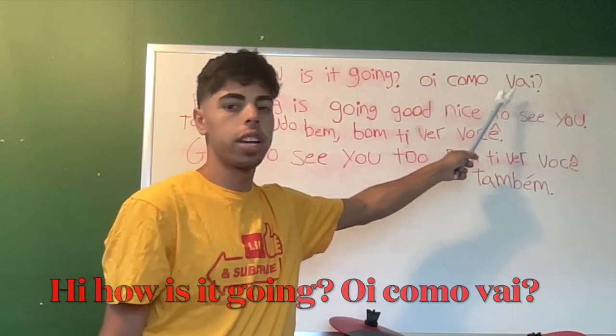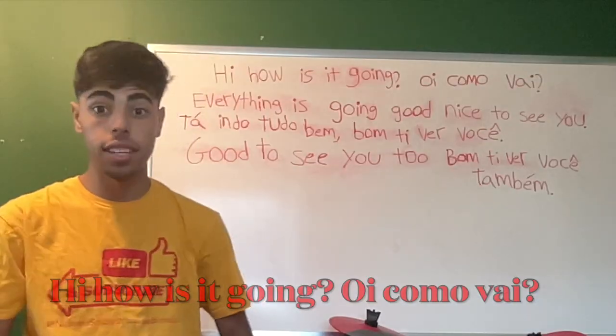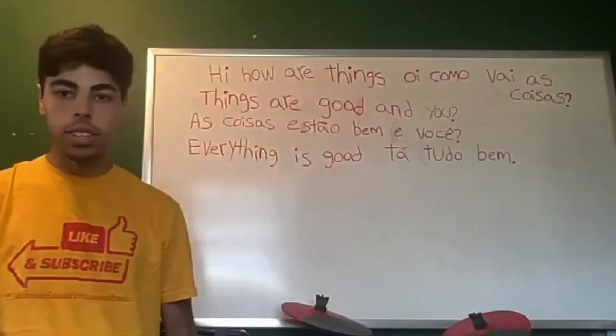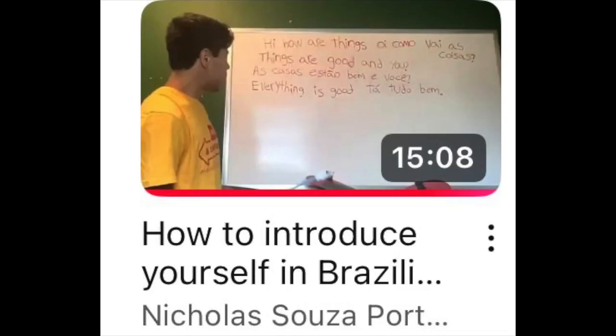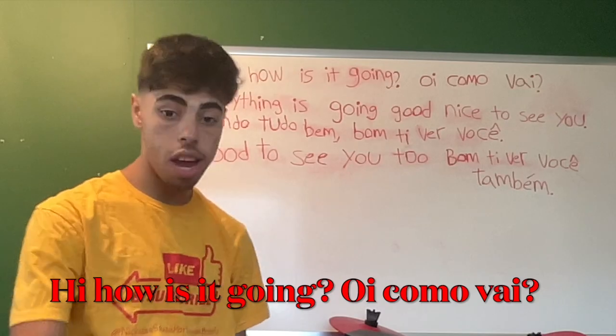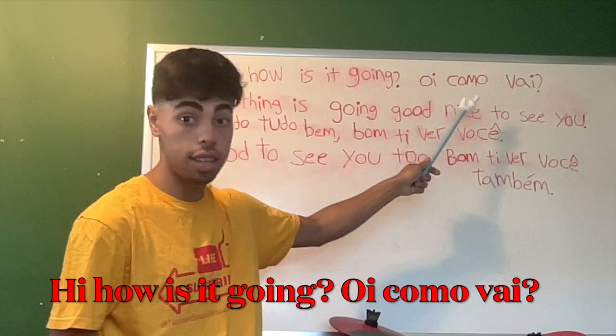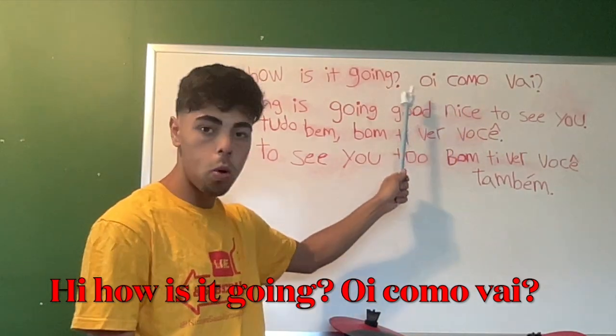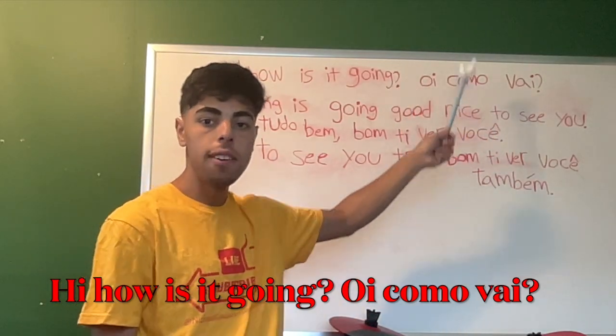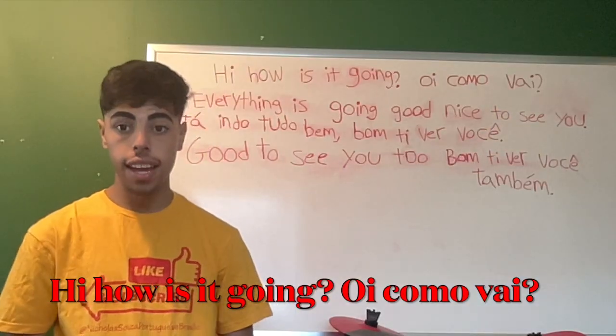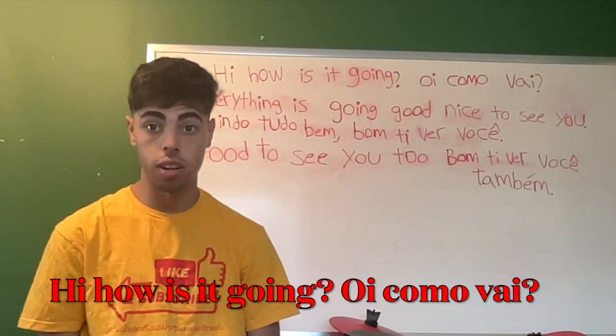And also there's a question mark at the end because you're asking them at the end as well, how's it going? If you realized right here, and remember during the last video, when I talked about como vai as coisas, you put that at the end. This time, I did not put this at the end, and I've ended up leaving it like this because you can also say it like this as well. Oi, como vai? Which means hi, how are things, or how is things going?